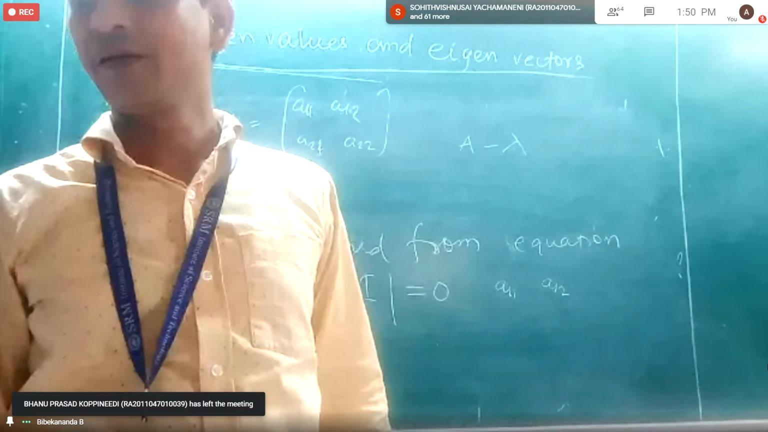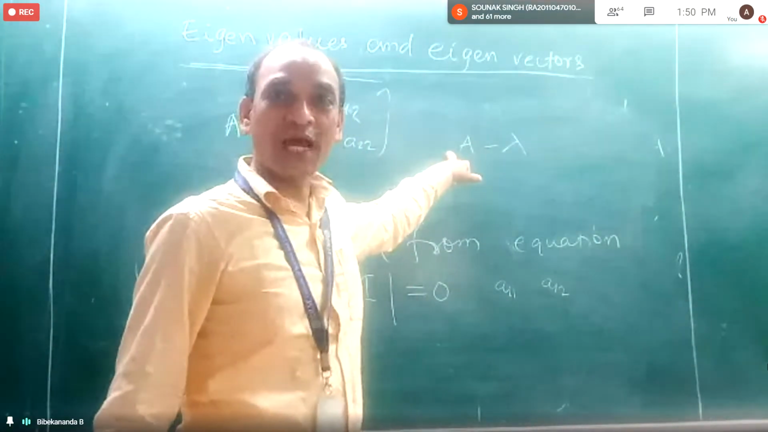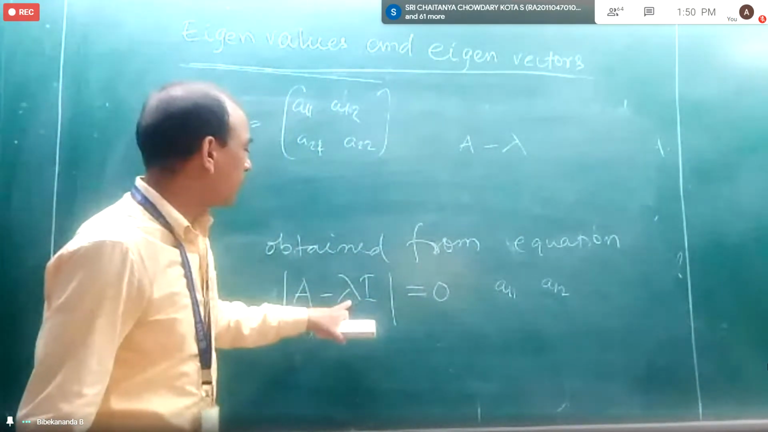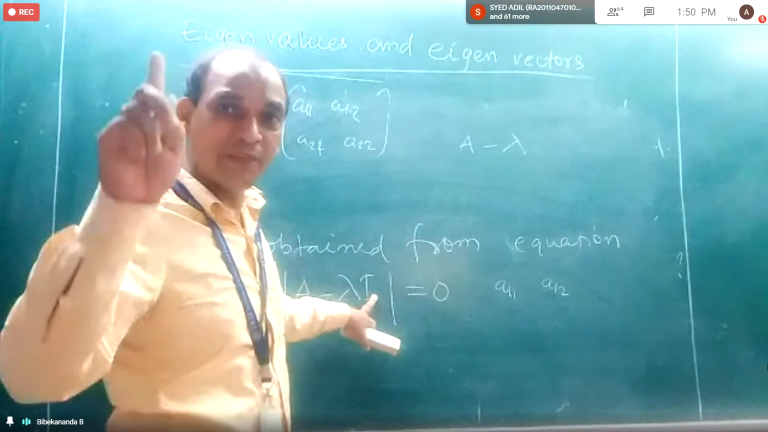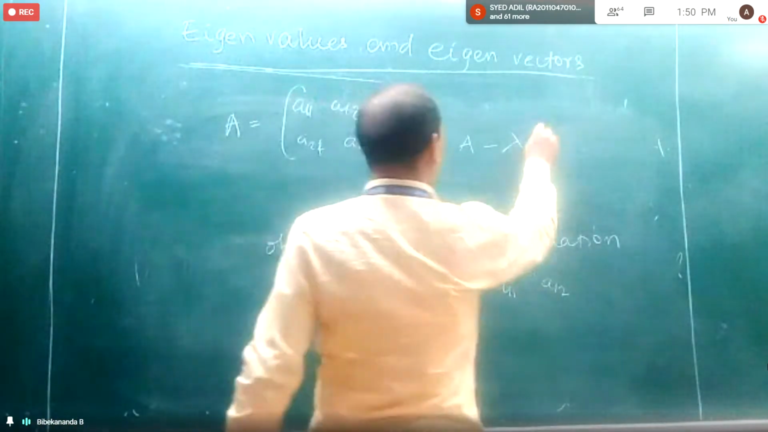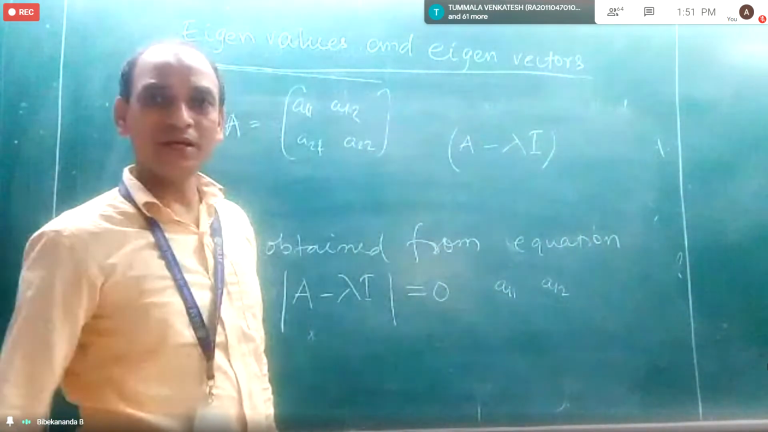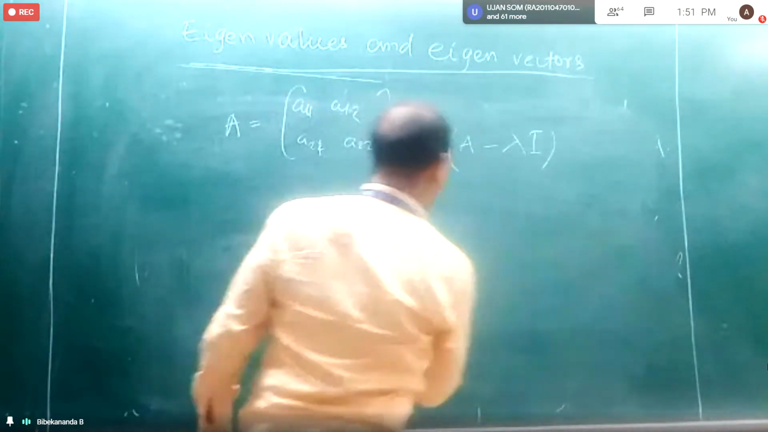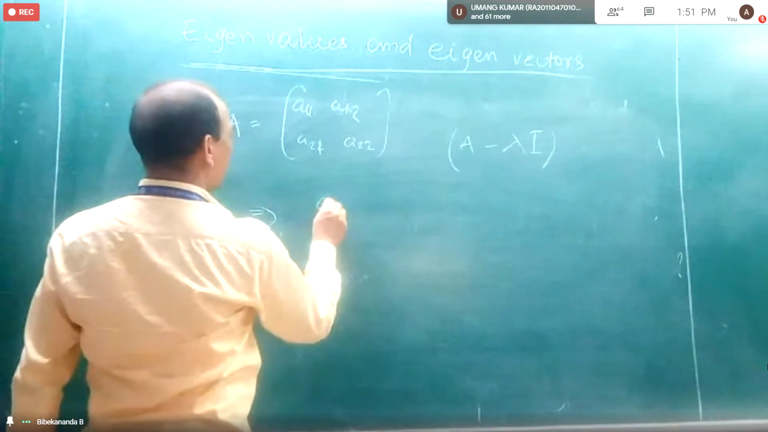No, sir. You cannot. Lambda is a scalar, A is a matrix, so I cannot subtract it. So here, lambda into 1 is there, and the 1 means the identity matrix. So I can multiply lambda into I. Now I will find the difference between them. So what will be the difference, you tell me?